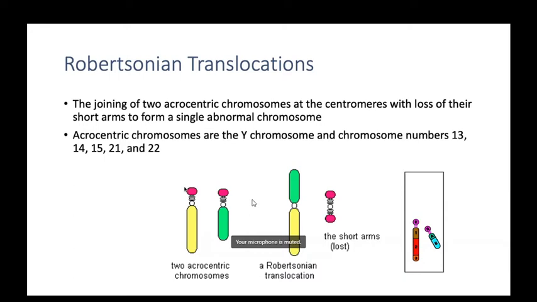Okay, now coming to Mendelian disorders. The terminology I already explained to you. What is autosomal dominant inheritance? What is autosomal recessive inheritance?